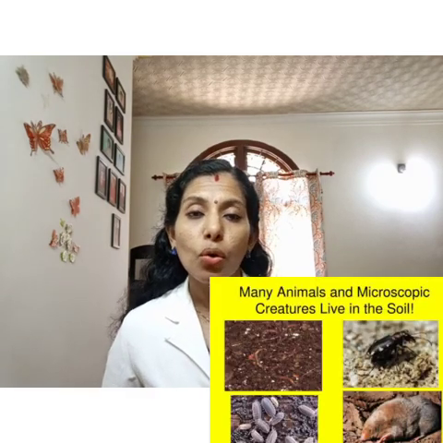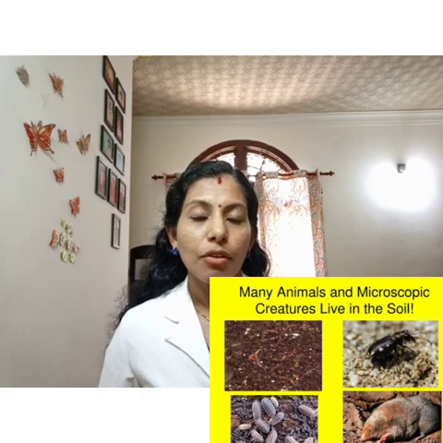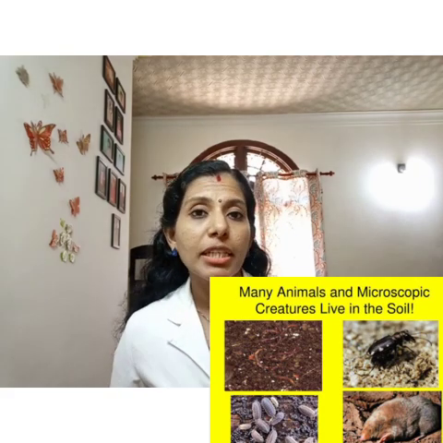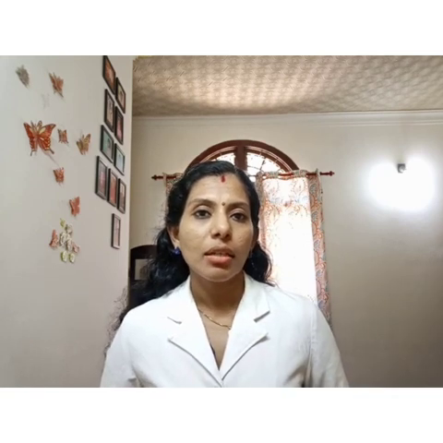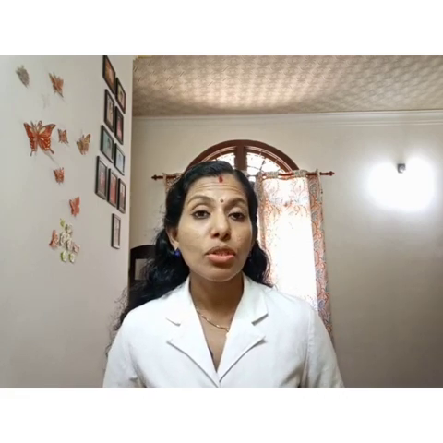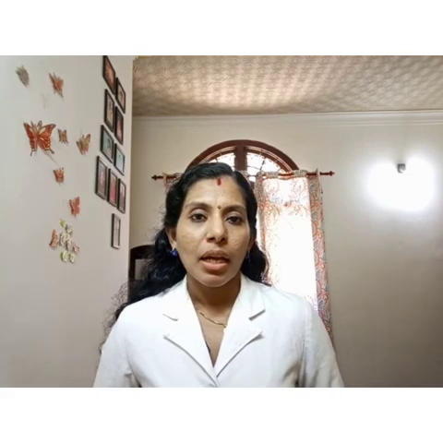Soil is also home to many animals. For example, rabbits make burrows in the soil. Then earthworms, centipede, millipede, ants, etc. live in the soil. So soil is home to many animals. And also soil is used to make pottery, bricks and tiles. So soil is very important for us.